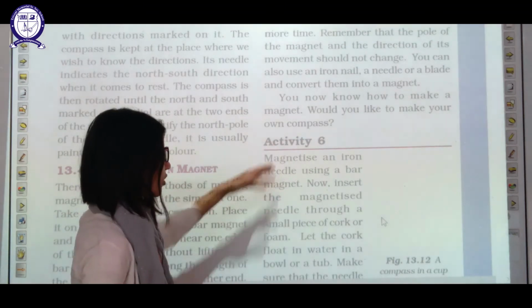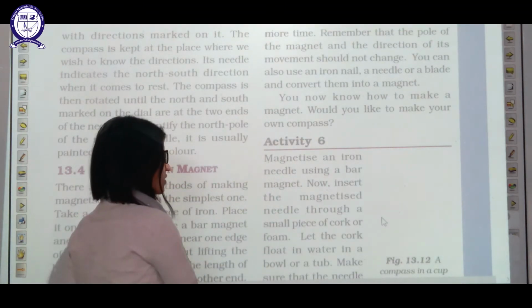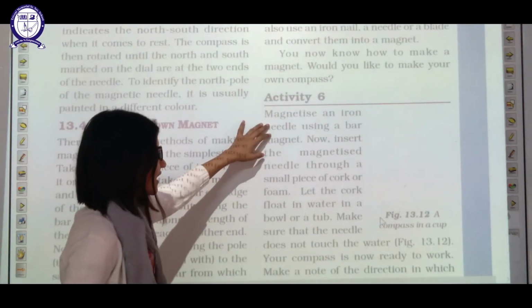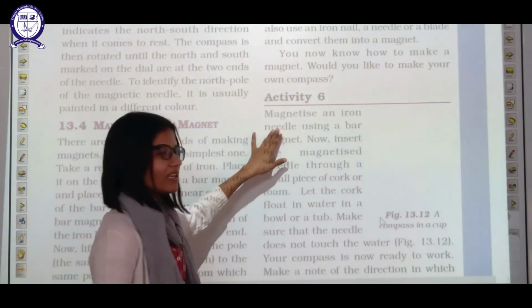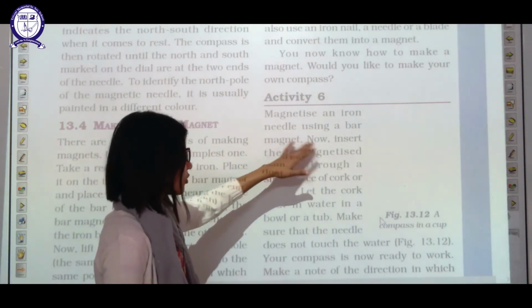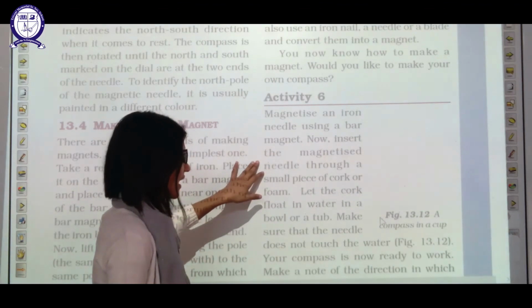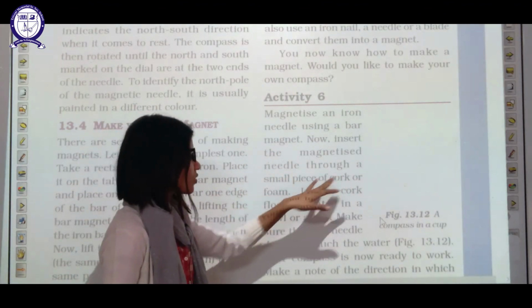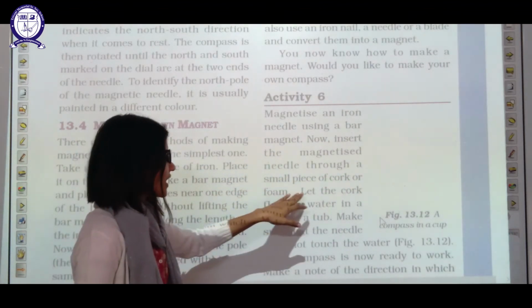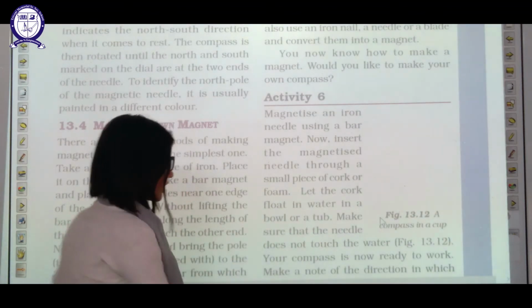Would you like to make your own compass? You can make your own compass also. For that you need a magnetized iron needle, as we did just now using a bar magnet. Now insert that magnetized needle through a piece of cork or foam. Let the cork float in water like this.